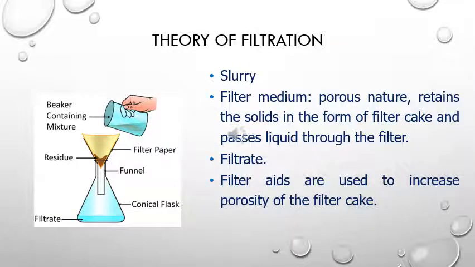So this diagram is self-explanatory. This is about the theory of filtration. What we have is a slurry which is to be filtered, and a filter media which is porous in nature and which will retain the solid in the form of filter cake, and it will allow the liquid to pass into the conical flask. The liquid which is collected in the conical flask is called filtrate, and there is addition of filter aids which increase the porosity of the filter cake.